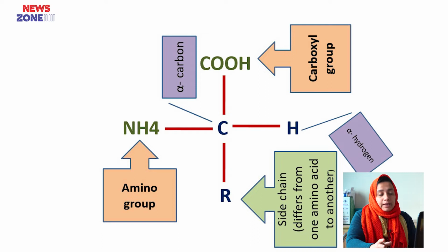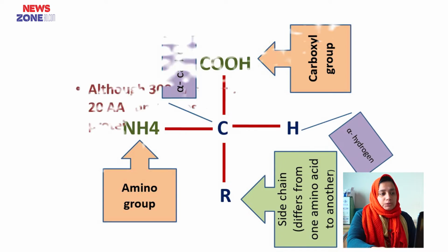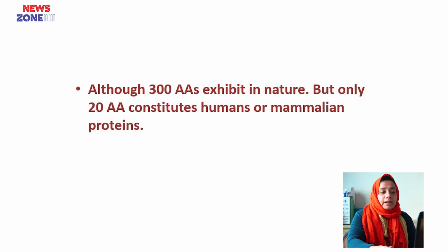Amino acid has an alpha carbon, a carboxylic group, an amino group, a side chain that differs from one amino acid to another, and an alpha hydrogen. Although there are 300 amino acids existing in nature, only 20 amino acids constitute human and mammalian protein. That means in our body, all types of protein synthesis happen with only 20 types of amino acids.